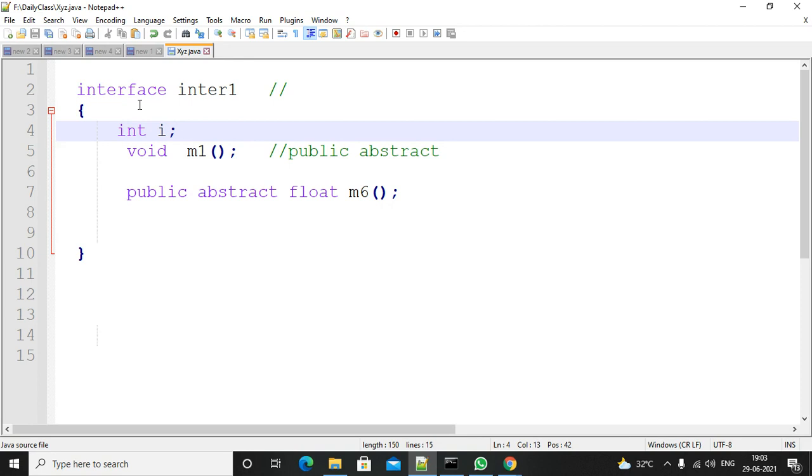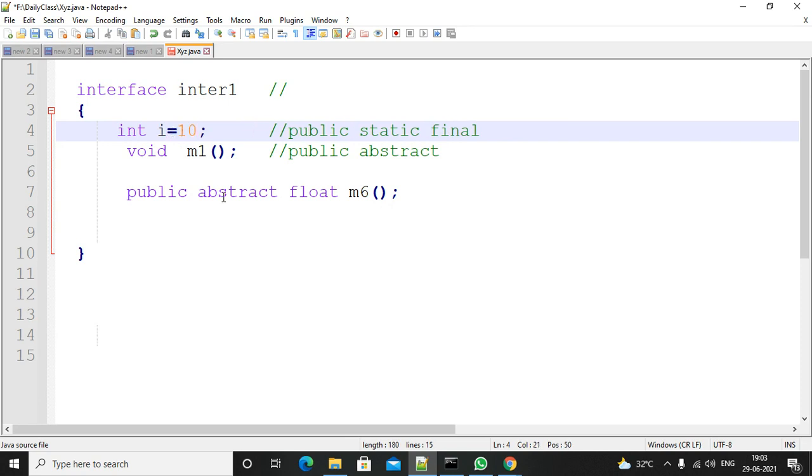So here also, interface variables are by default public static final variables. By default, if a variable is there in an interface, that variable is public static final. For final variables, the JVM will not assign any default value. The programmer has to assign it whenever he is declaring the variable. So here you need to assign the value.